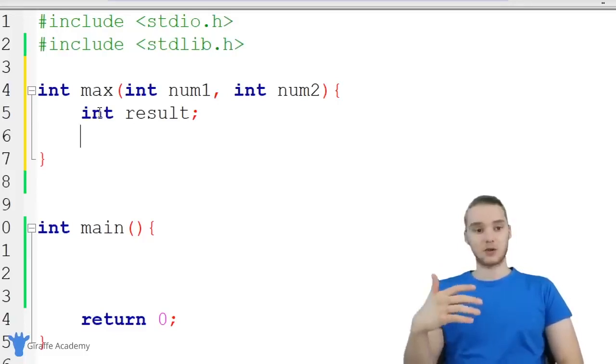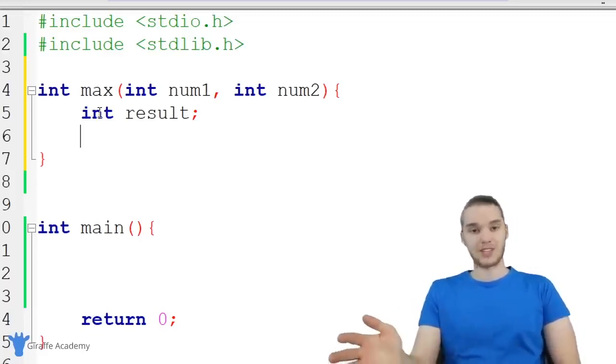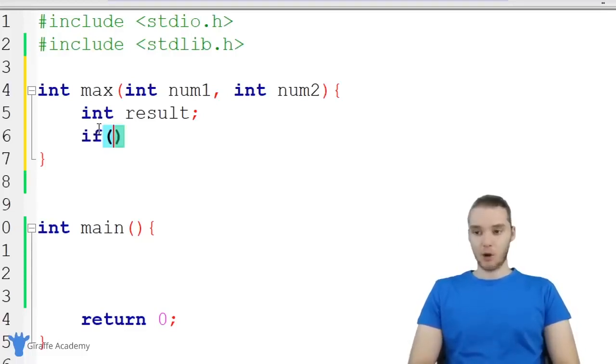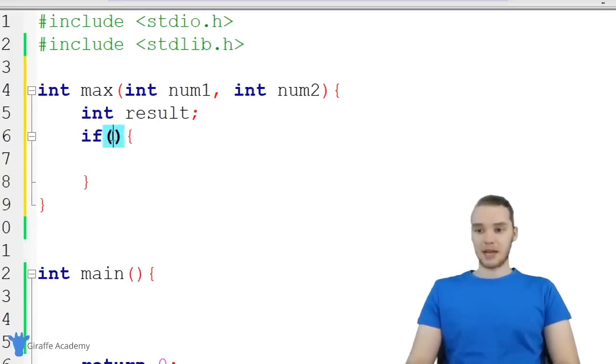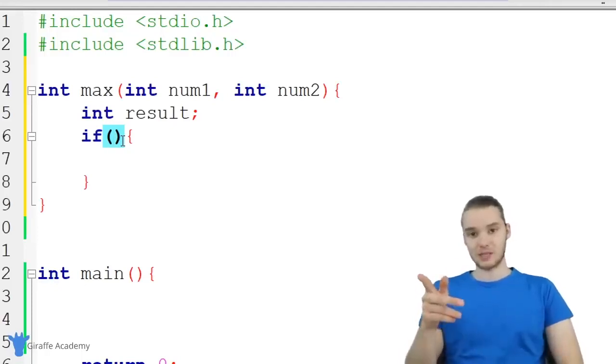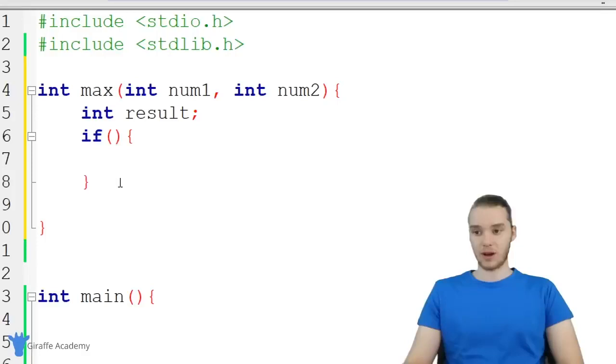An if statement allows us to check a certain condition, and if that condition's true, we can do one thing, and if the condition's false, we can do another thing. So down here, I'm going to use an if statement. I'm basically just going to say if, and then we're going to make an open and closed parentheses, and an open and closed curly bracket. Now, inside of these parentheses, we need to specify a condition. This is something that's either going to be true or false. If the condition inside of these parentheses is true, we're going to execute the code inside of these curly brackets. If it's false, then we're just going to move on.